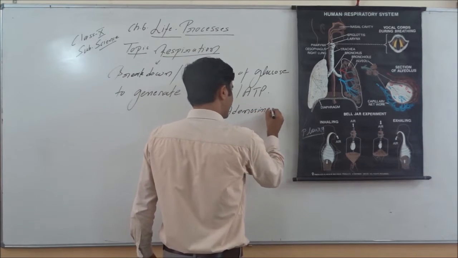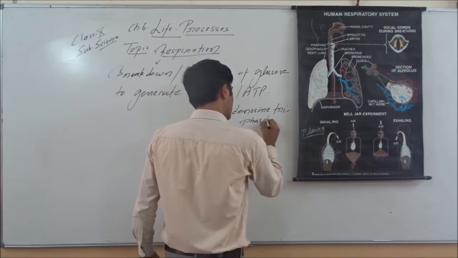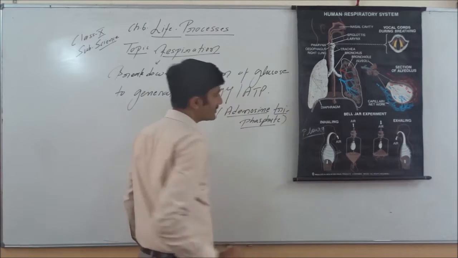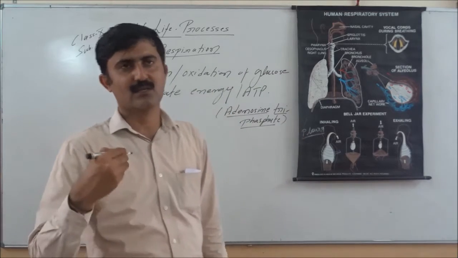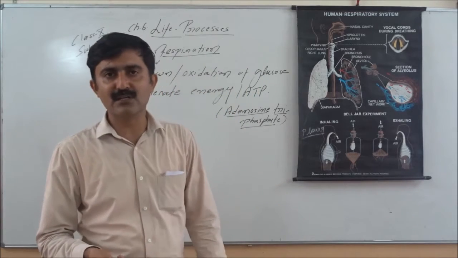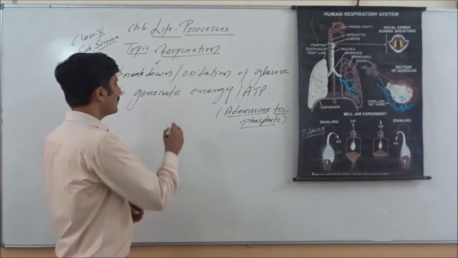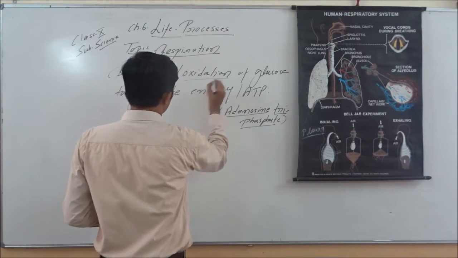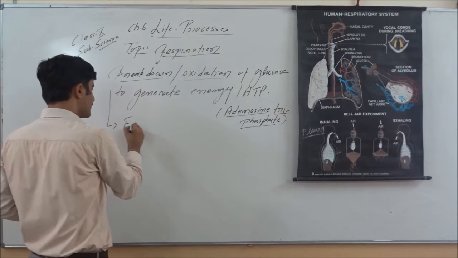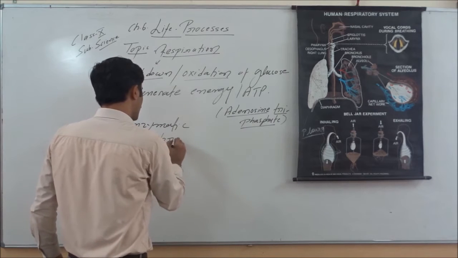Adenosine triphosphate. This adenosine triphosphate or ATP is the high energy molecule. This is commonly known as the currency of energy, and this is generated during the breakdown or oxidation of the glucose. Now here we are writing oxidation or breakdown. Please remember, this breakdown is enzymatic breakdown.